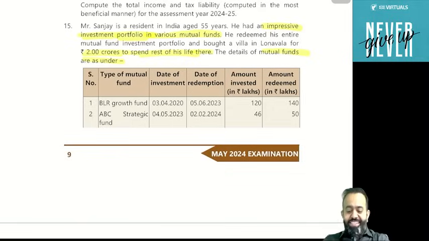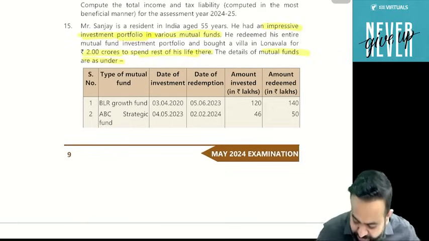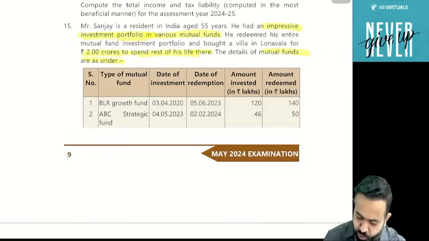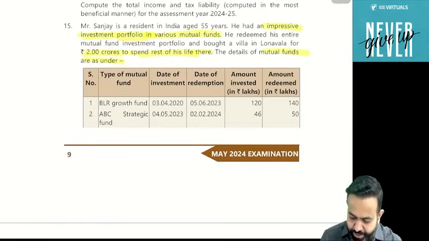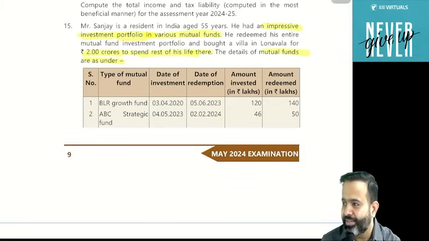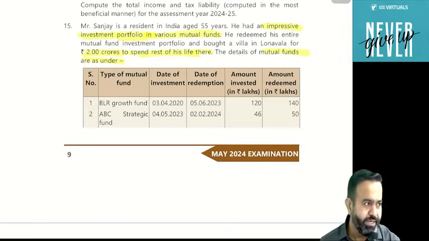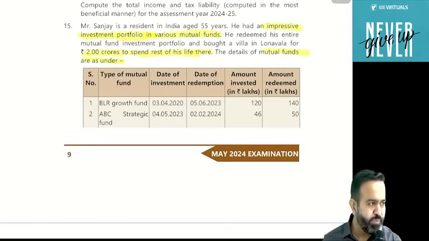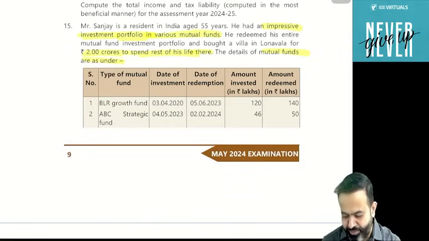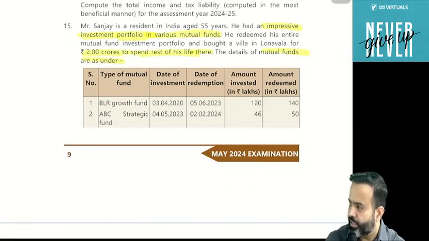So Sanjay is a resident Indian, 55 years of age. He sold all his mutual funds and he is purchasing one villa in Lonavala for 2 crore. By the way, I am also constructing my house in Lonavala, so you can visit, okay? Whenever you visit, party place. After clearing CA, you can visit. Construction will be completed within 6 months, so you can visit, no issue. Like within 3 years, don't worry.